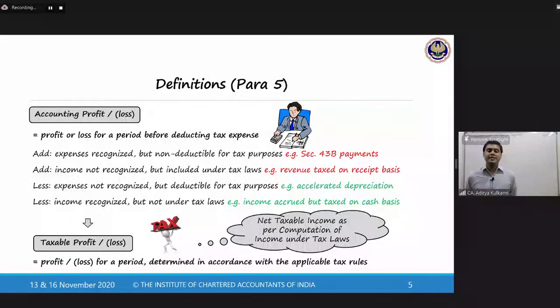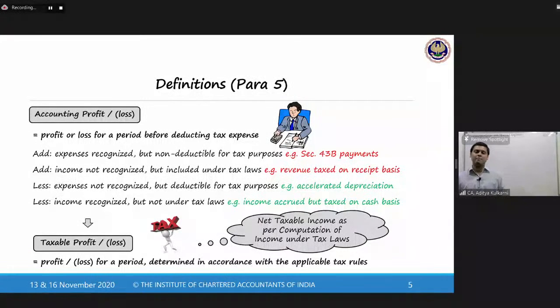But for tax purposes, you are given section 32, I hope I'm conveying the right section numbers. You are given a section on depreciation, and you are also given the related rules which prescribe the rates of depreciation. You have to compute the depreciation according to the rates mentioned in those rules.